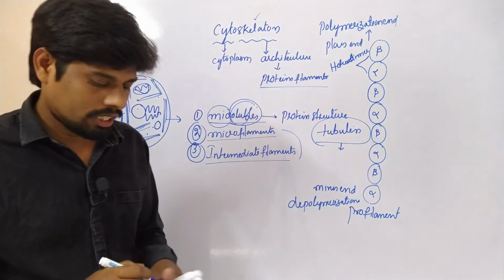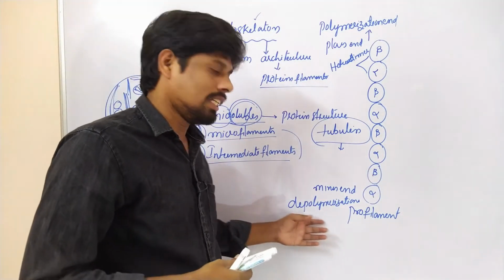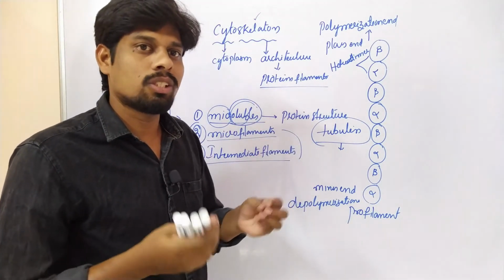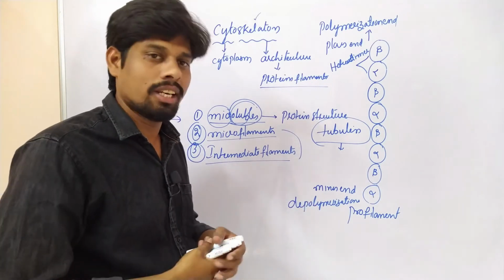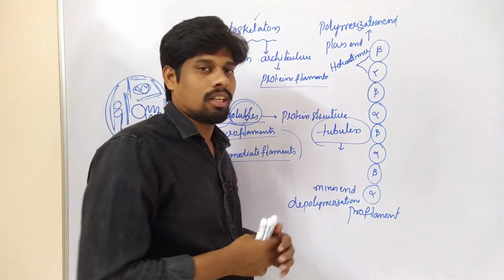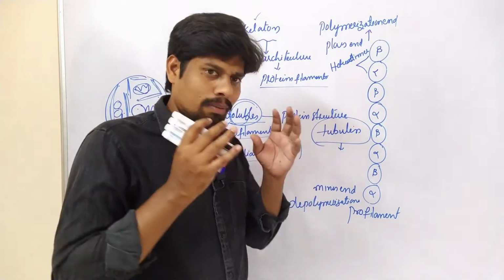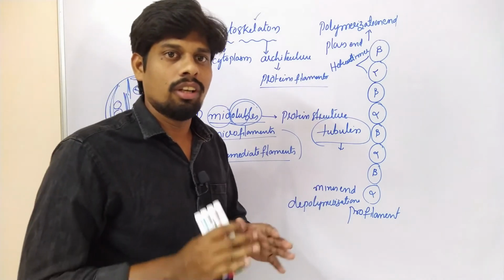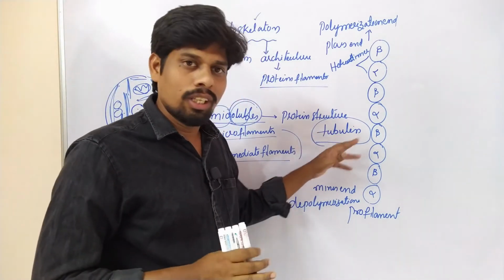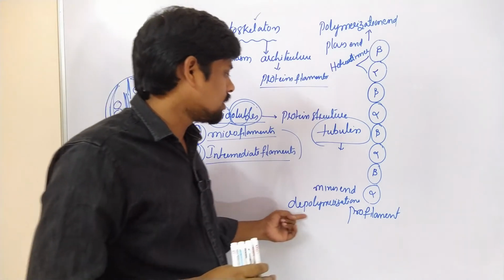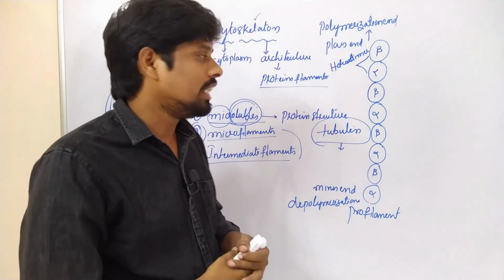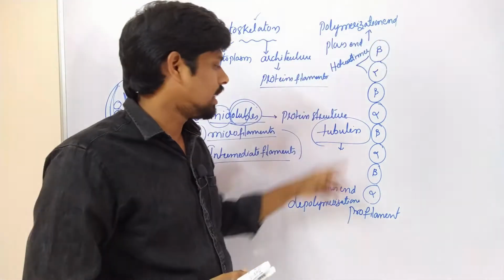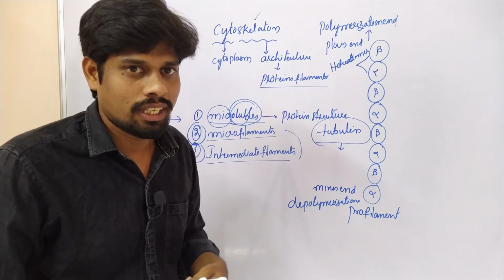We know very well what polymerization is. Polymerization is nothing but all the monomers of any protein or substance coming together to form a long chain. Whereas when a polymer gets dissociated into monomers, we call that depolymerization. So here are the two sides: this is the polymerization end and here is the depolymerization end.